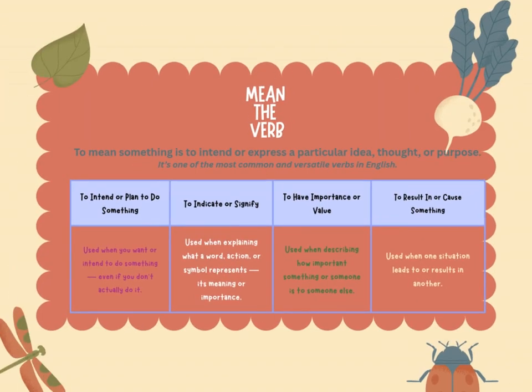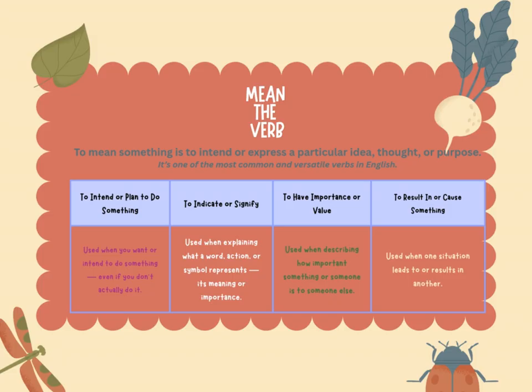Next and last, we have mean the verb. To mean something is to intend or express a particular idea, thought, or purpose. It's one of the most common and versatile verbs in the English language. To intend or plan to do something. It's used when you intend to do something, even if you don't end up doing it.